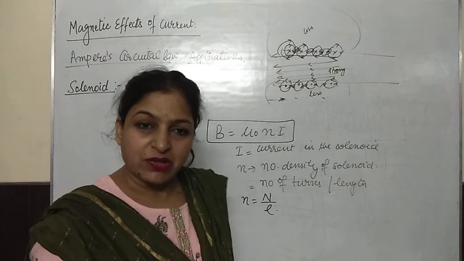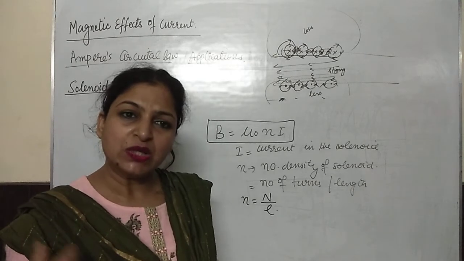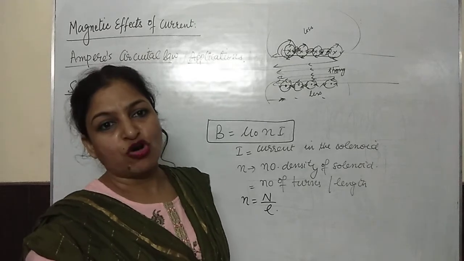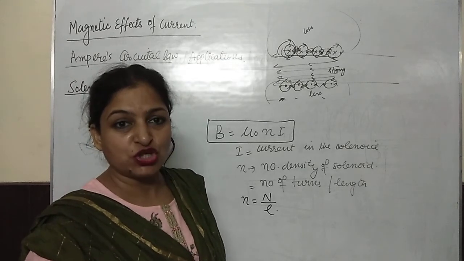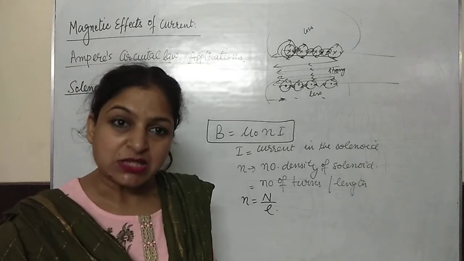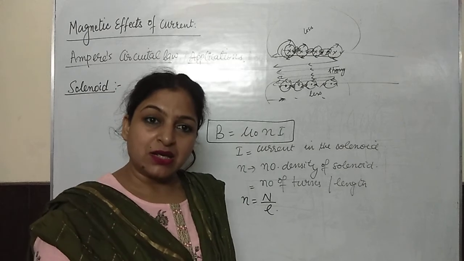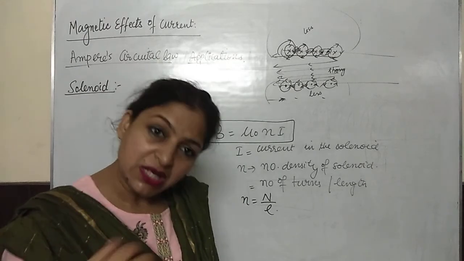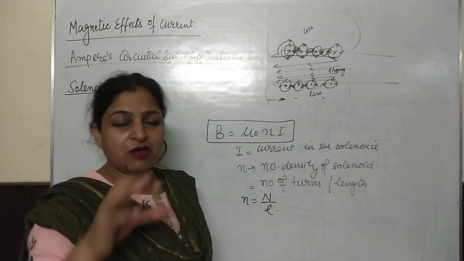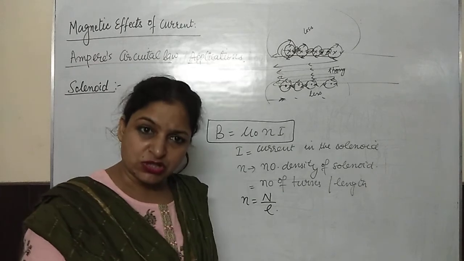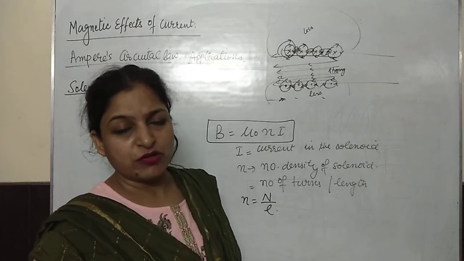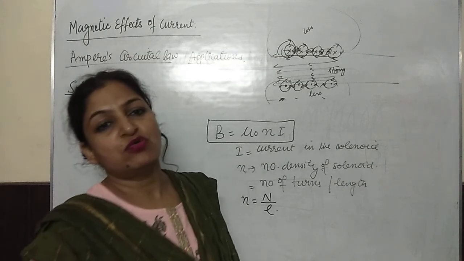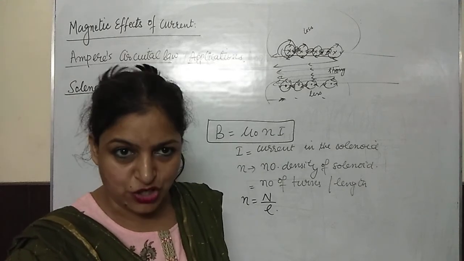In a solenoid, when current is passed, it will get magnetized. It will start attracting small iron objects towards itself, which shows that when current is passing through the solenoid, it will be magnetized, meaning a magnetic field inside the solenoid is produced. When you keep the iron objects outside the solenoid, there is no effect of the magnetic field, but inside the solenoid a high amount of magnetic field is produced.